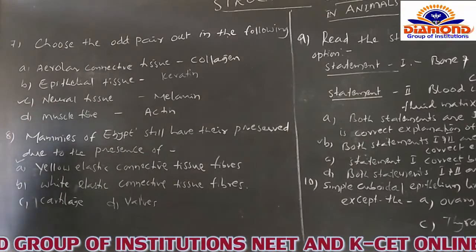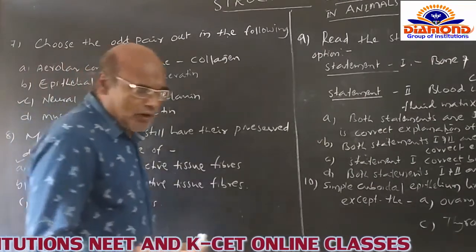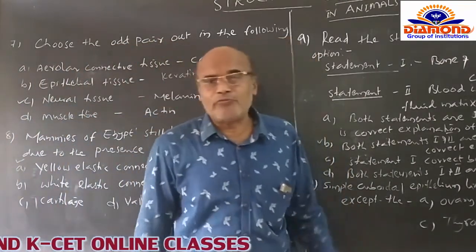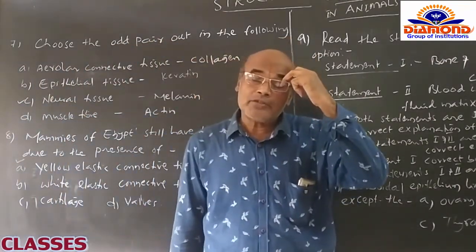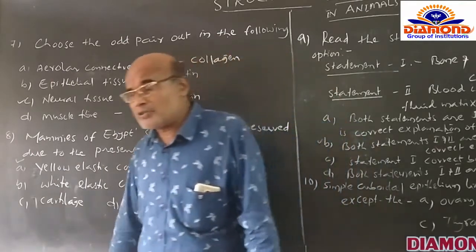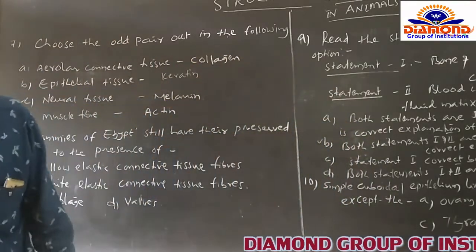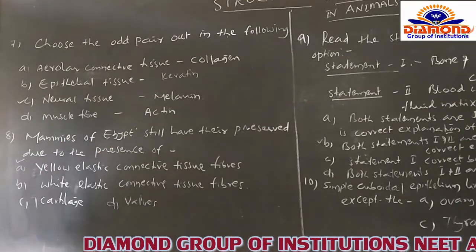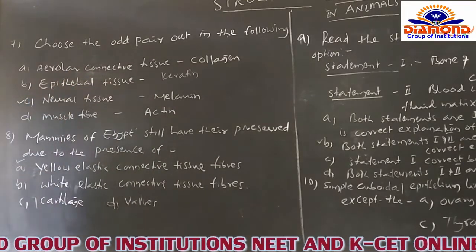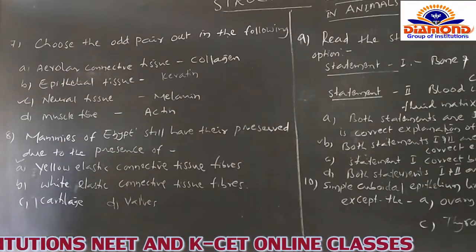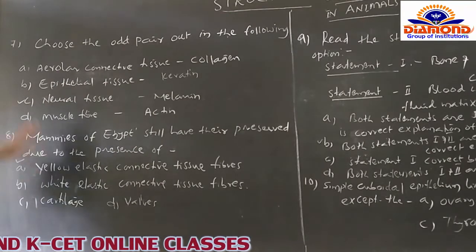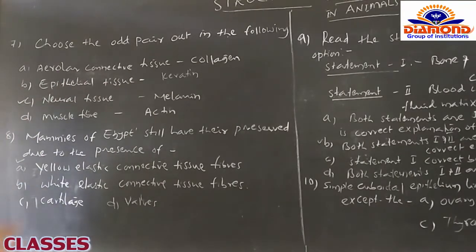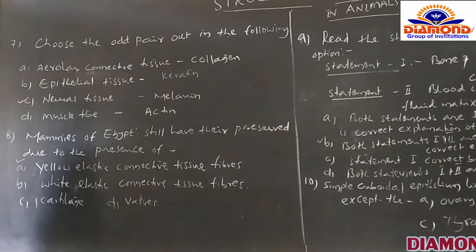After that, the D option, muscle fiber. The muscle fiber is naturally composed of two fibers, myosin fibers and actin fibers. That's why the C option is the odd pair and the correct option for this question. And after that, now we go for the other question.